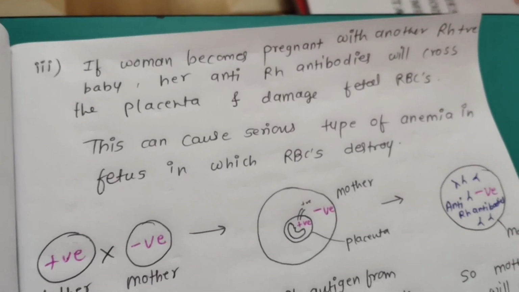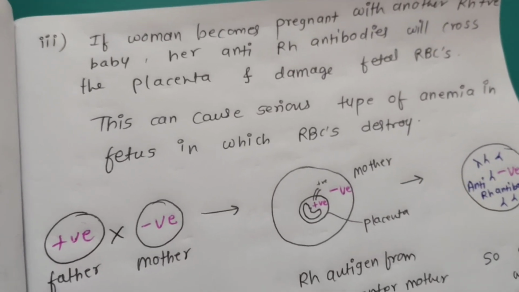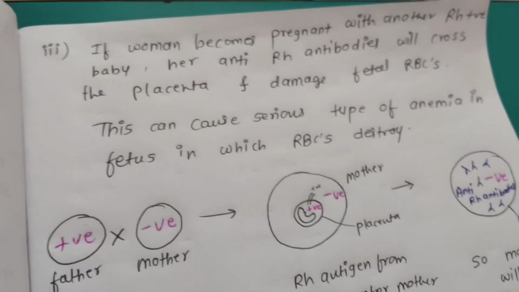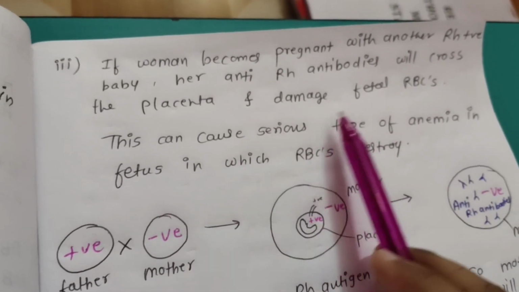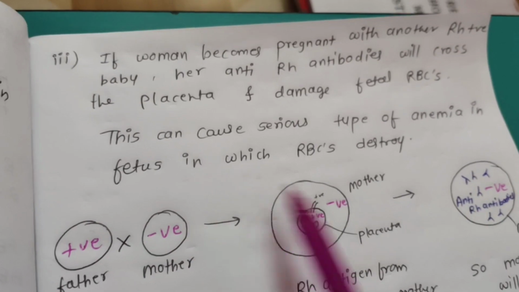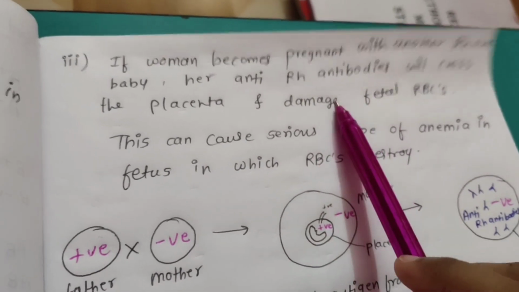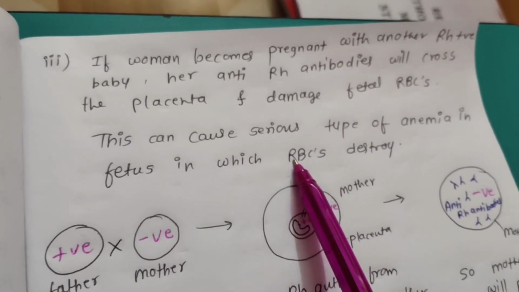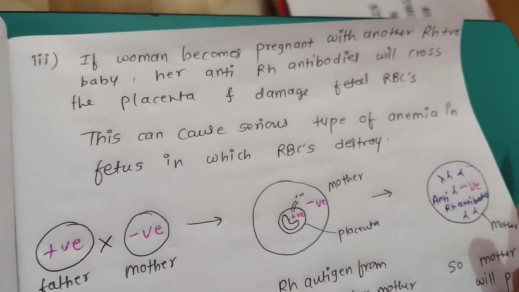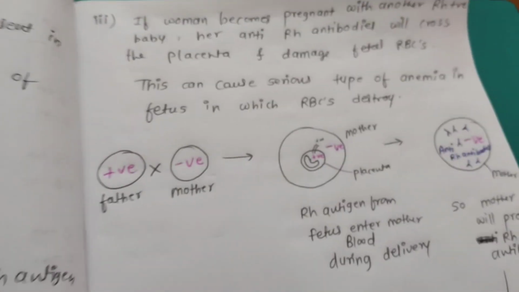So if the woman becomes pregnant for the second time, then it is complicated, right? For the first child there are no complications, but for the second child complications arise, because the RH antibodies are already produced there. This can damage the fetal RBCs. The antibodies will pass through the placenta, because the blood is supplied from the mother, and they will damage the fetal RBCs. This can cause serious complications like a serious type of anemia. Jaundice may also be caused, and it will destroy the fetal RBCs, right?